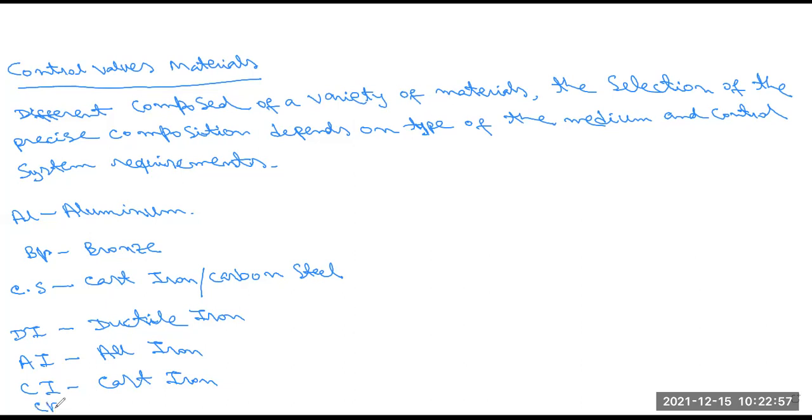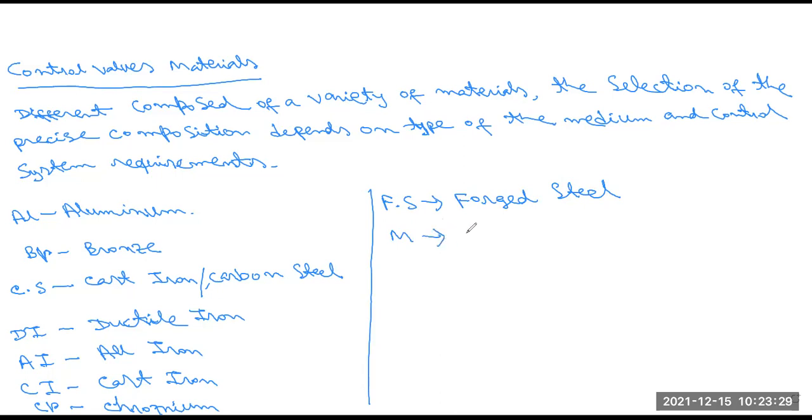Next Cr, that means chromium. Another type is FS, this is forged steel. Another is M. M means Monel, this is one type of metal, Monel metal.